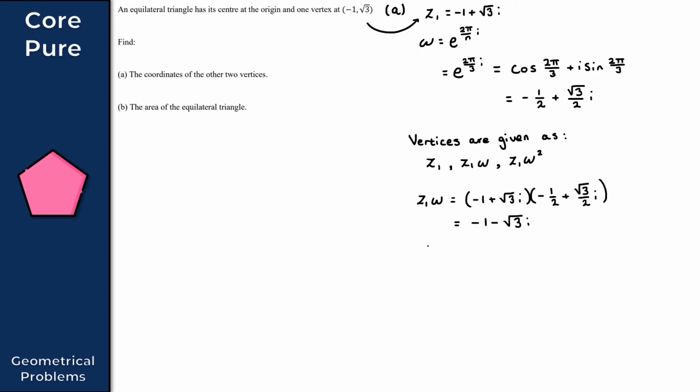So in that case then, for the final vertex here, this is Z1 omega squared. So this is just equal to minus 1 plus root 3i. So that's Z1. We times this by omega squared. So that's minus a half plus root 3 over 2 i there. And then we square this bracket here, right? This is omega squared, like so.